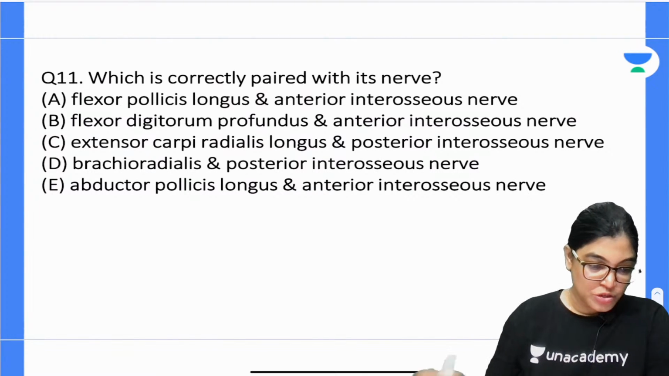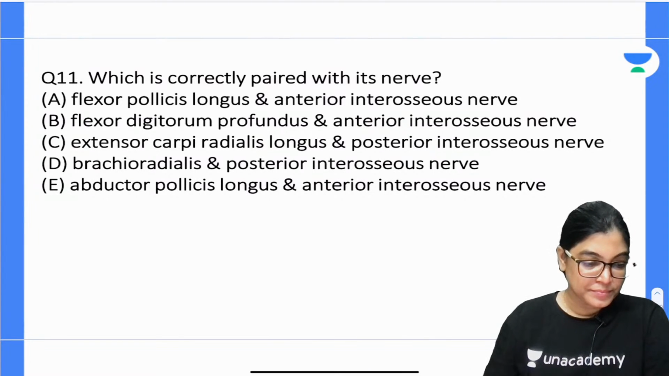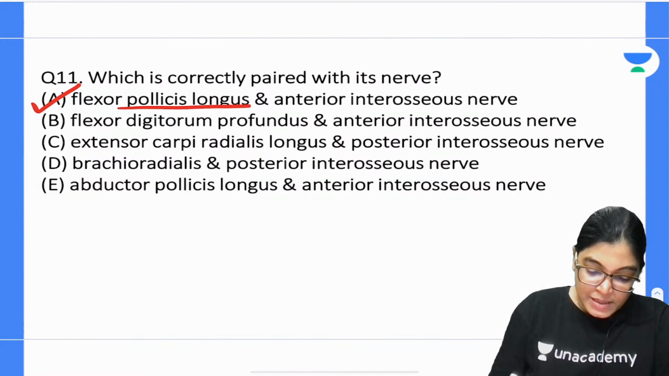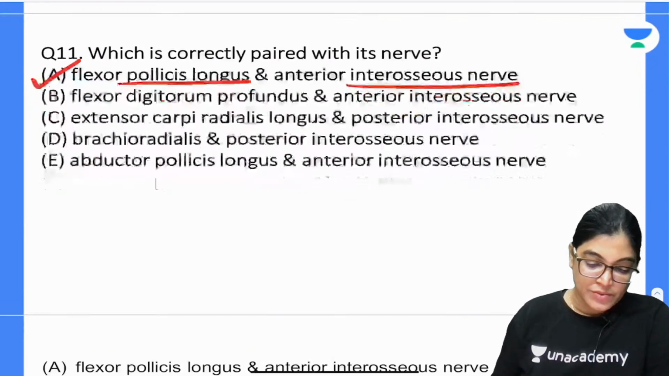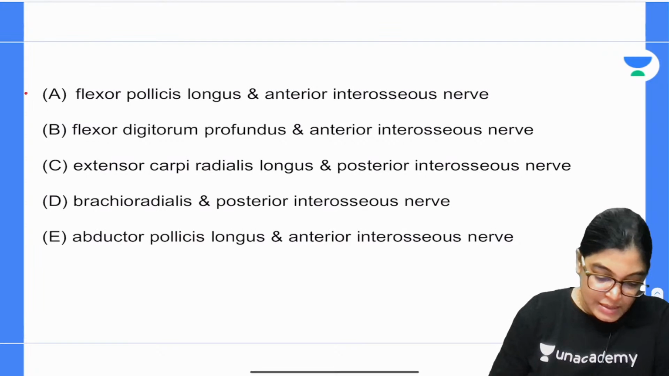Okay, question number 11, mark the correct answer. Which of the following is the correct pairing? The correct answer is A. Flexor pollicis longus has innervation by the anterior interosseous nerve. Let me show you the answers. So actually this is the correct option.